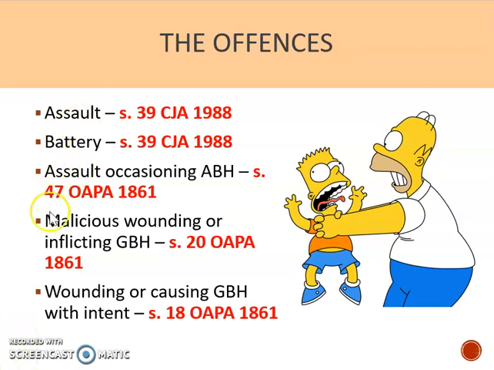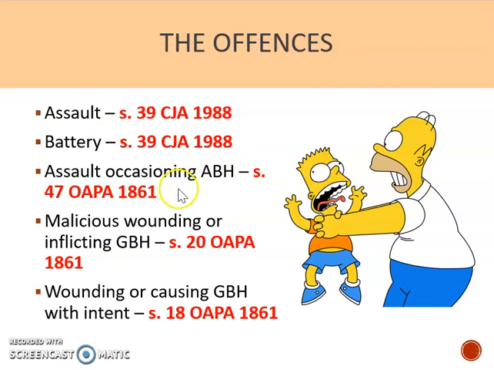Each of these offences has their own actus reus and mens rea, as always, and they have their own charging guidelines as to the type of injuries that they encompass. You can see here in red there are some Acts of Parliament sections being referenced. Assault and battery are charged under section 39 of the Criminal Justice Act 1988. It's important to recognise that these offences are not defined in the Act, they're just charged under them. In order to find the definitions, we have to look at the case law.